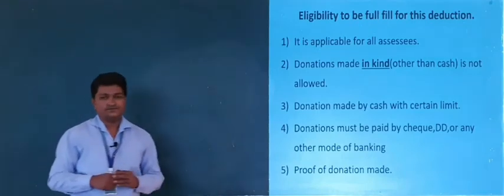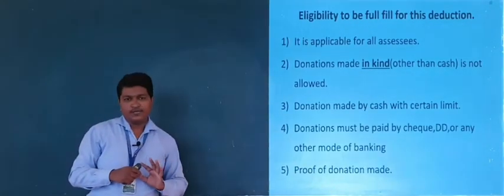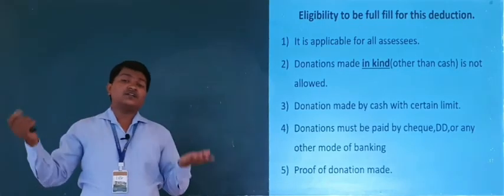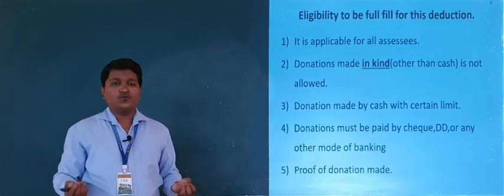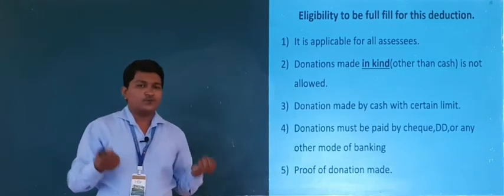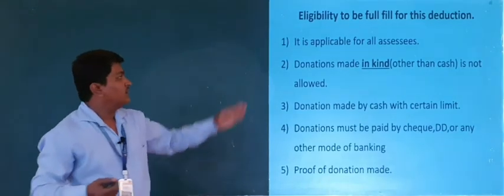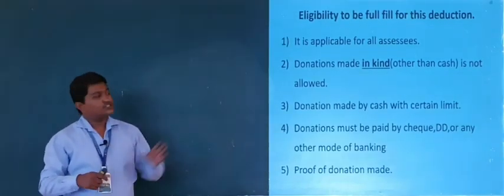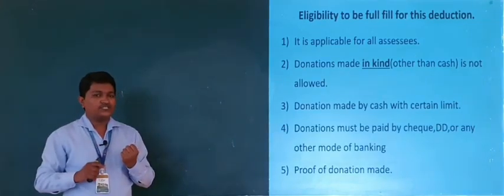And the last one is proof for donation made. If a person made certain donations and has no valid proof for the donation, then he cannot claim any deduction under section 80G. He has to have valid proof for such donation made.